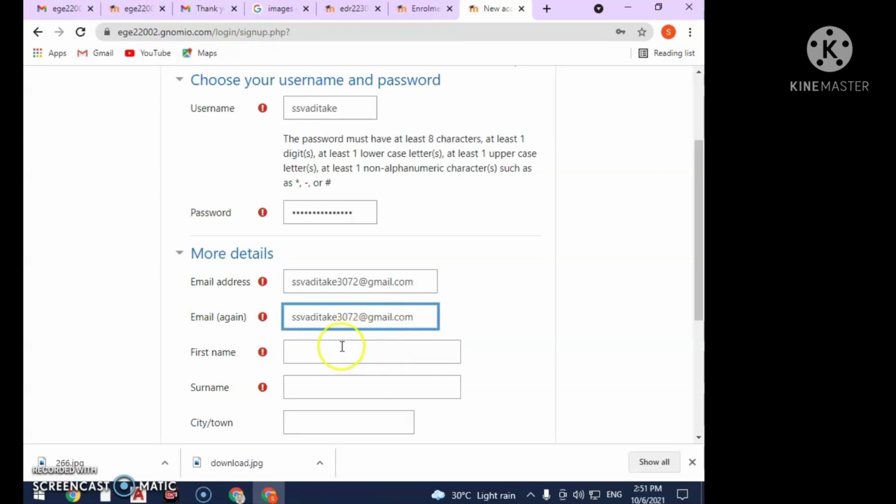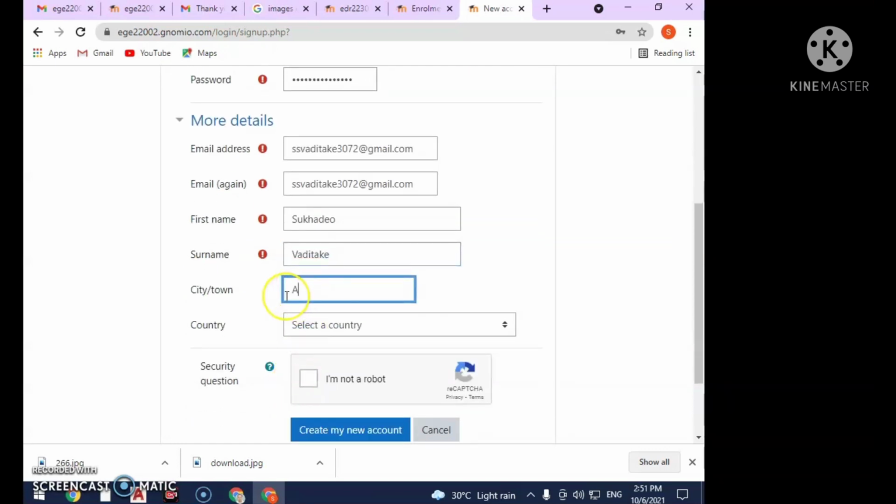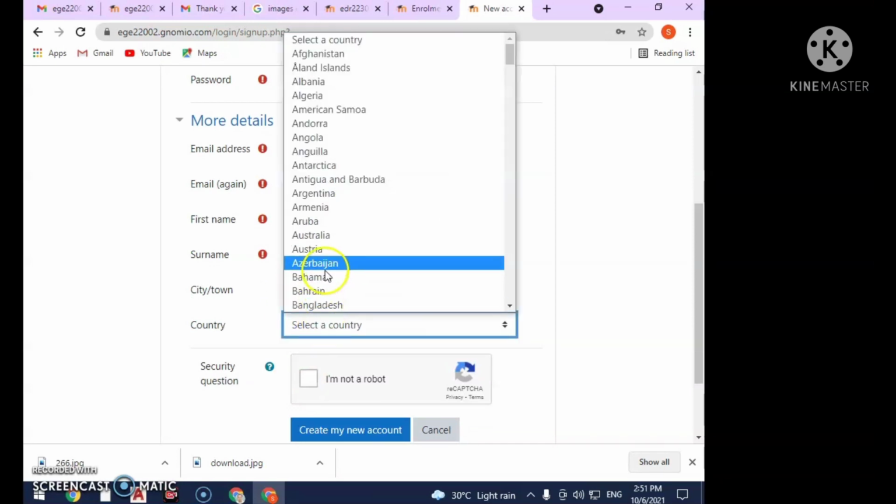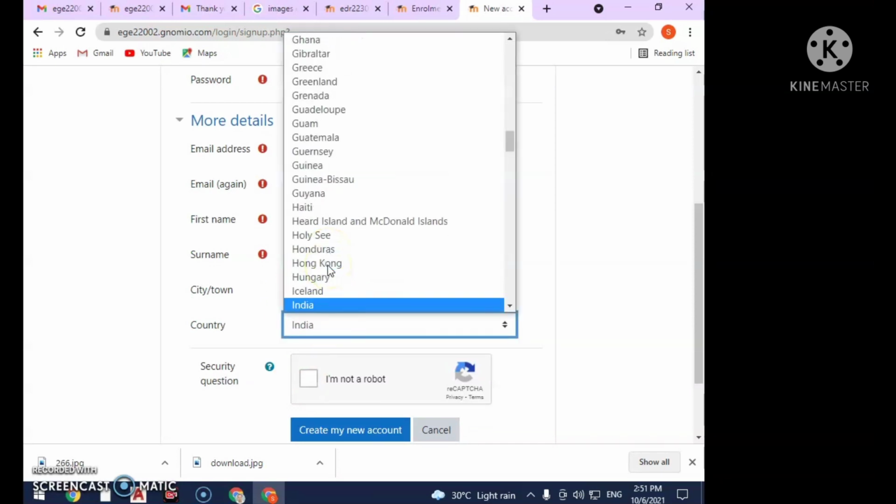Your first name, write your own first name, then write your surname, city. I am from Ahmednagar, so typing Ahmednagar. Select the country, India is your country.